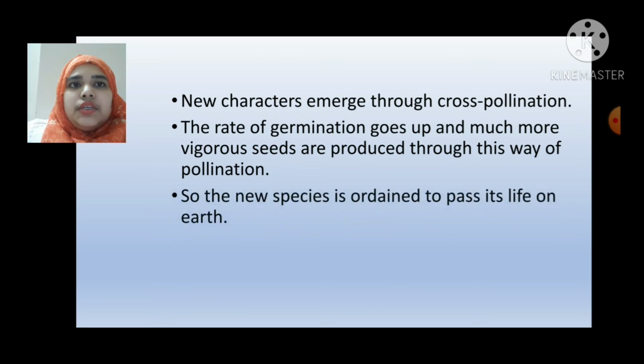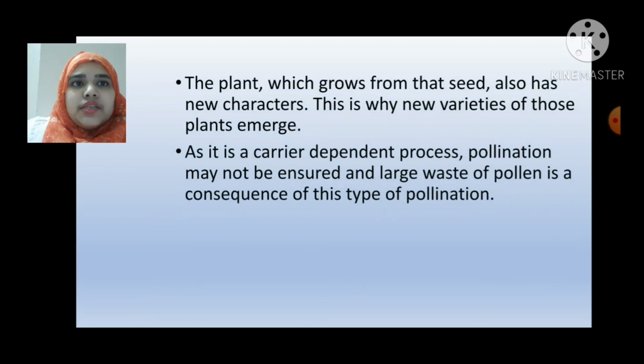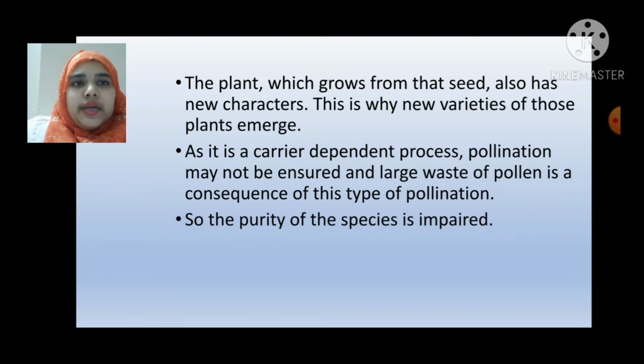In cross-pollination, new characters emerge. The rate of germination goes up and much more vigorous seeds are produced through this way of pollination. So, the new species is ordained to pass its life on earth. The plant which grows from that seed also has new characters. This is why new varieties of these plants emerge. As it is a carrier-dependent process, pollination may not be ensured, and large waste of pollen is a consequence of this type of pollination. So, the purity of the species is impaired.